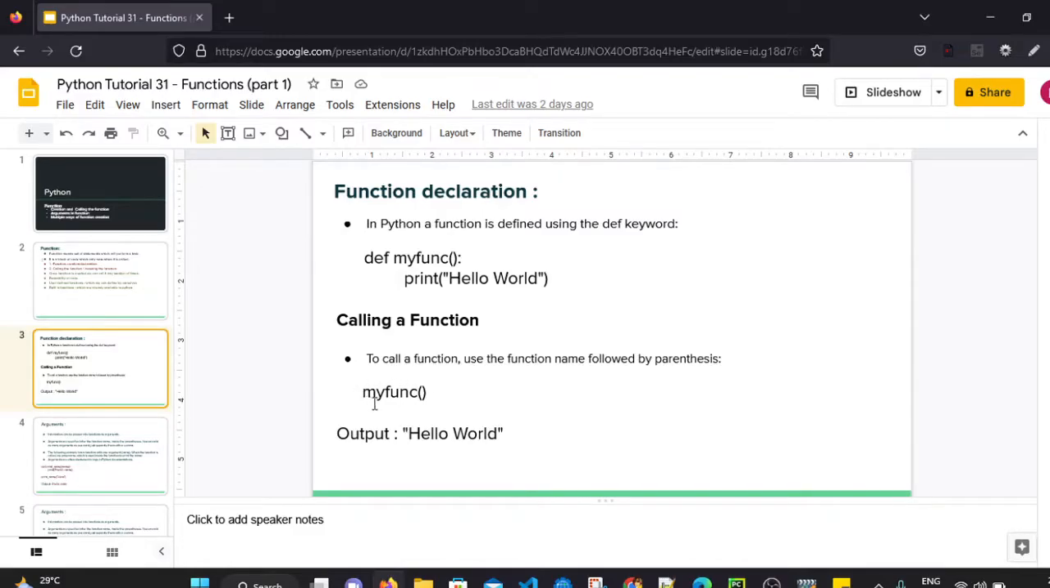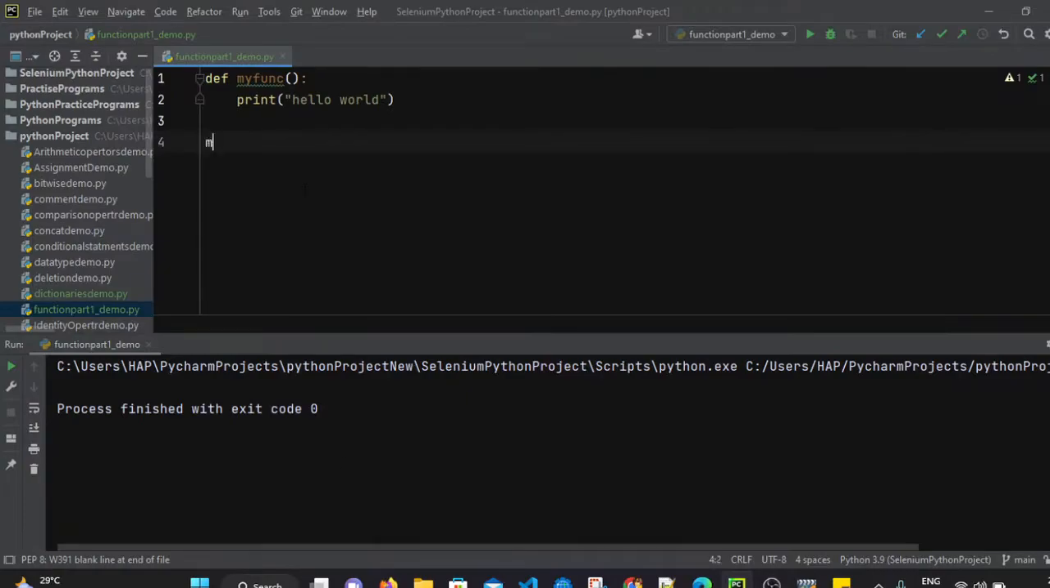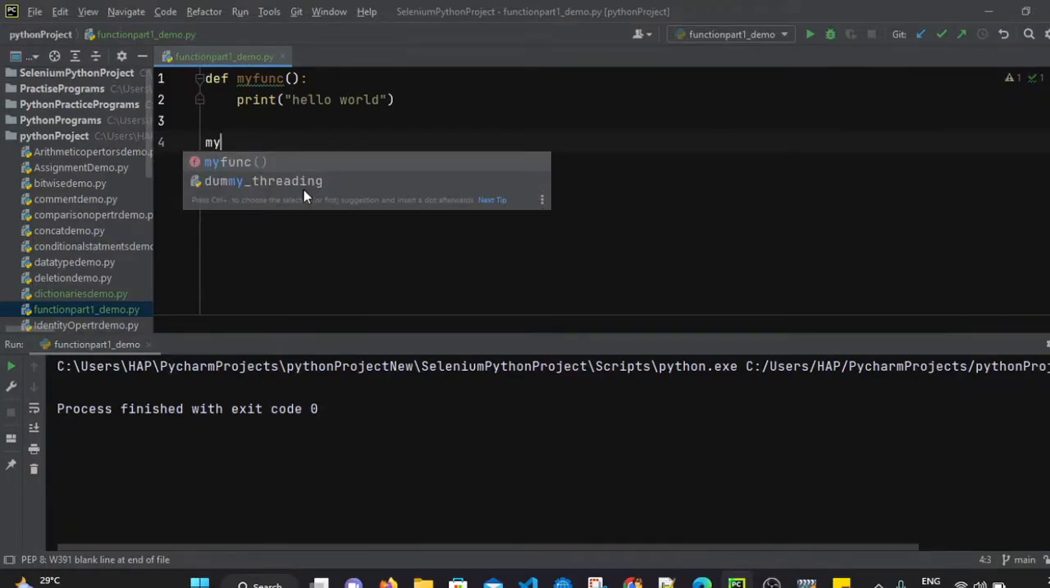So we have to simply use the function name with round brackets. This will invoke the function, or call the function. That is known as invoking or calling that function. So when we write, let's say I am going to call this function now. So how can we call it?